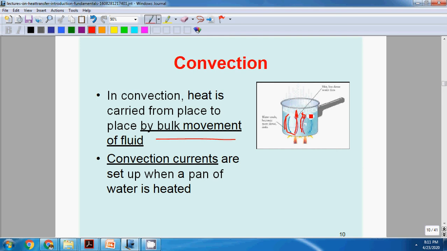Due to density difference, a convection current will form, and convection heat transfer takes place. Mainly convection heat transfer takes place due to the bulk motion of the molecules. Convection currents are set up in a pan of water heated. Here there is no external stirring. The convection heat transfer is taking place due to density difference, therefore it is called natural convection. And if we stir it externally, that type of convection is called forced convection.